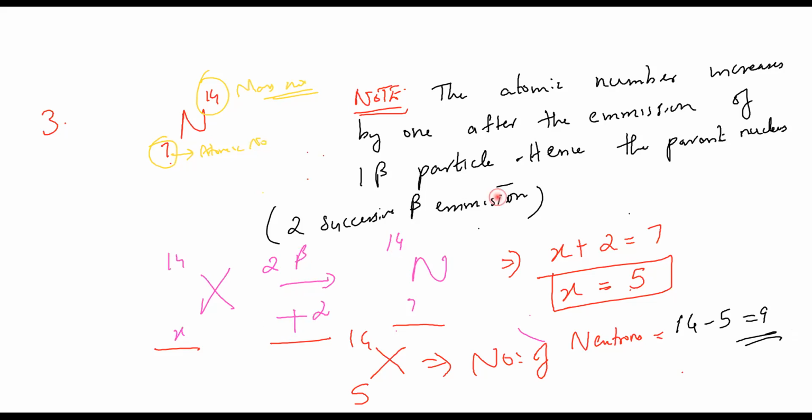So plus 2, as I told you, the atomic number increases by 1 after the emission of 1 beta particle. So how many beta particles are there? 2 beta particles. So plus 2. Correct? You can write this anywhere, here or here, it doesn't matter. Then from this, X plus 2 is equal to 7. So find the X value. So number of neutrons is what? This 14 minus 5, the mass number minus the atomic number. Correct, 9.